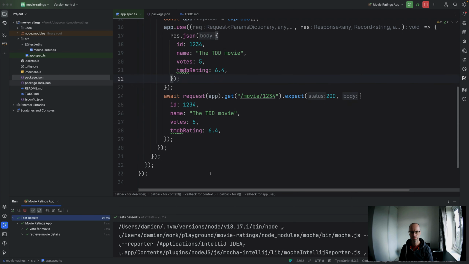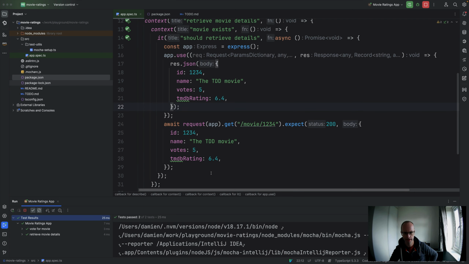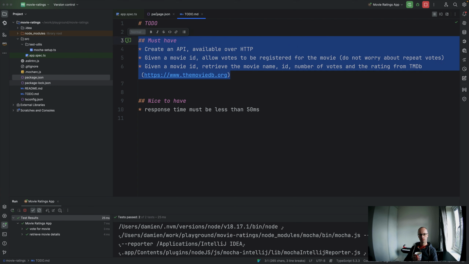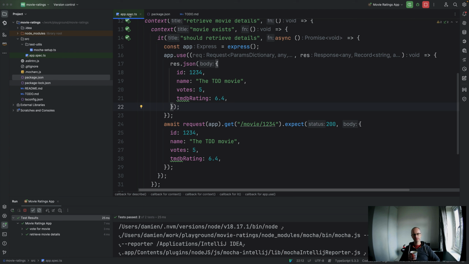So we've got our requirements there, as defined by this. We've got something that is seemingly satisfying those.